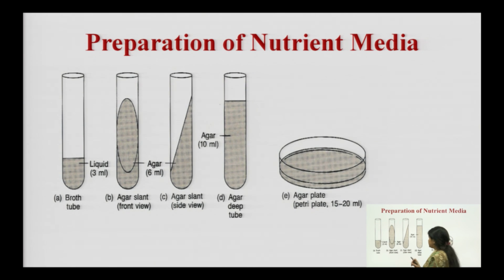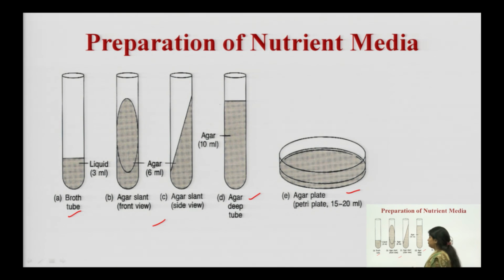Once we have sterilized, we have prepared our nutrient media, which is sterile in nature. Then we will take out that preparation from the autoclave and take it to the laminar airflow, where there is an aseptic environment, where there is no microorganism. There we can make tubes, slants, agar deep cultures, and agar plates for further experiments, like for isolation purposes.